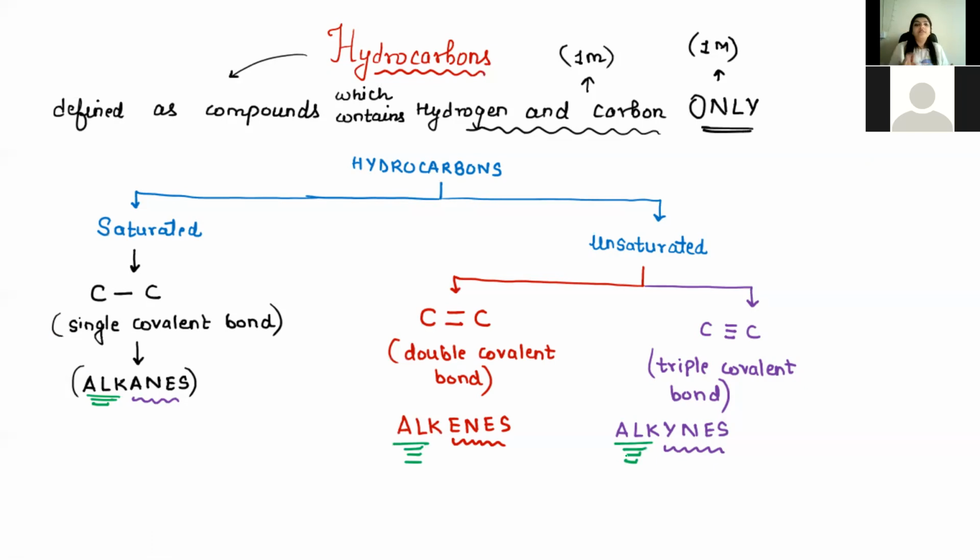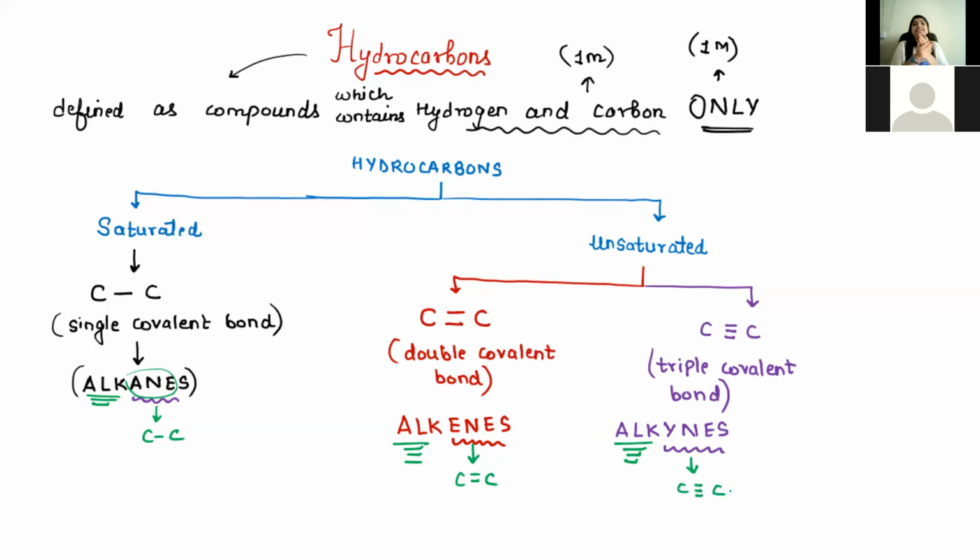The common thing is that depending on the number of carbon atoms, the name of that ALK changes. ANE refers to a carbon to carbon single bond, ENE refers to a carbon to carbon double bond, and YNE refers to a carbon to carbon triple bond.